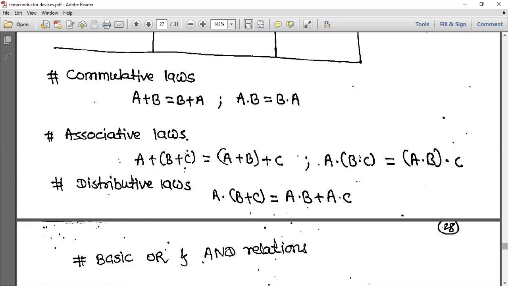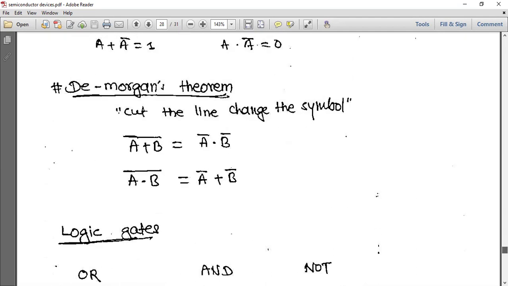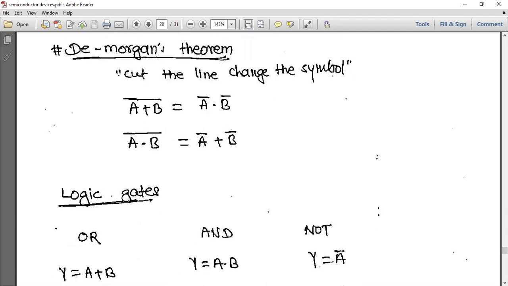So these are the basic OR and AND relations. A or 0 is A, A or 1 is 1. You substitute anything at the place of A, you will get this only. Okay, just go through this. And De Morgan's theorem: cut the line, change the symbol. You can write it like this also, the same value you will get. Here, not of (A and B) is equal to A bar plus B bar. I will explain in the class again.